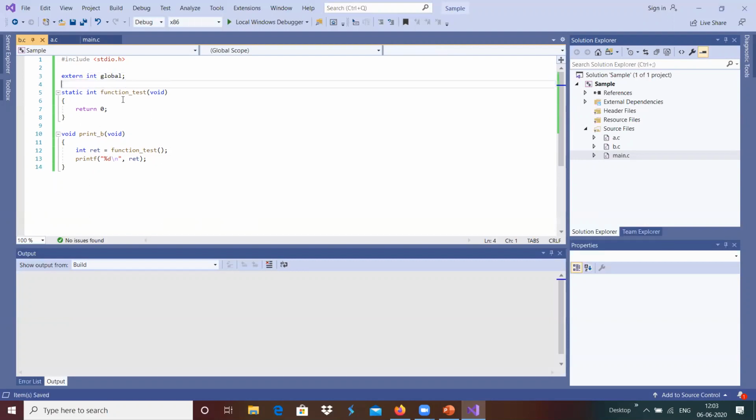so that whenever we are accessing the extern integer global, it does not allocate the variable again, it does not allocate some memory again, it just gets linked with that already allocated variable present in the program.